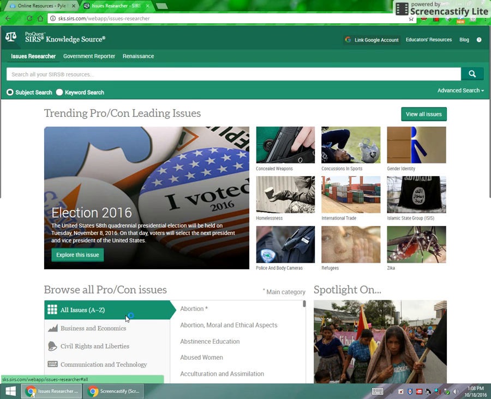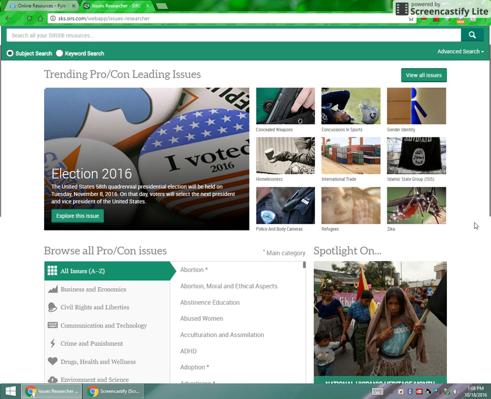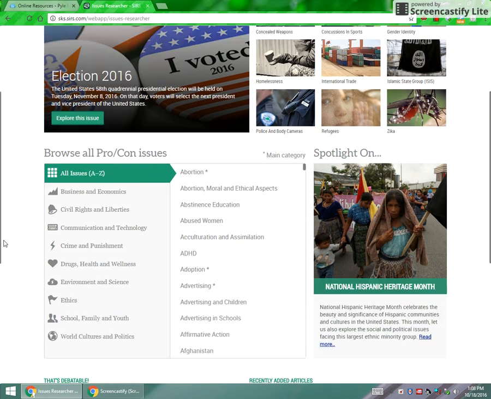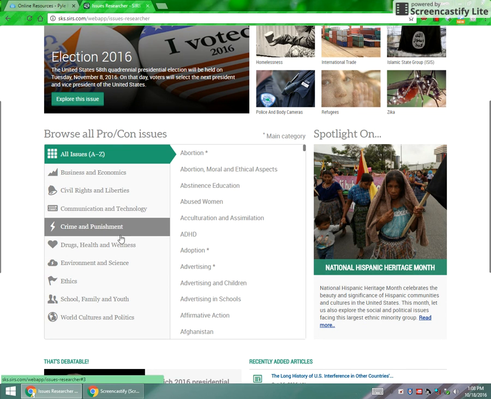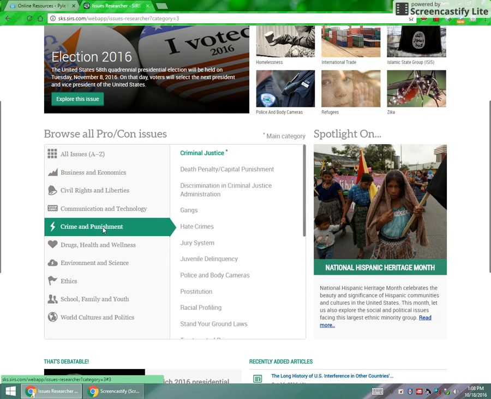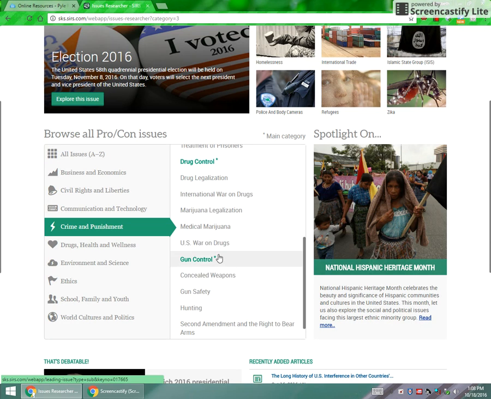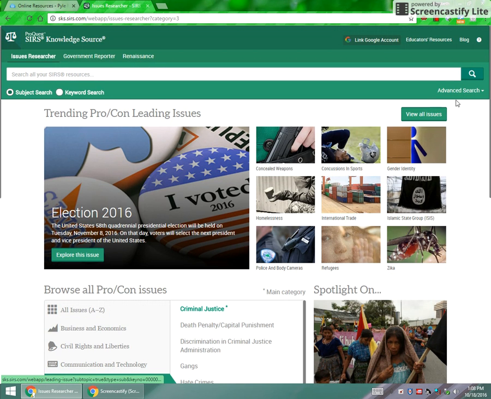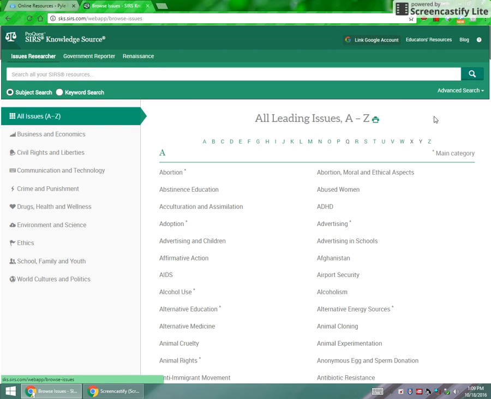When you open it, this is the page you're going to see. You'll see some spotlighted issues here. These have either been more recently updated or they are more topical issues. You can look at all the issues. You can look by category. So if you're interested in crime and punishment, you can look through what they have about crime and punishment. Some of these you'll see that are starred. That means they do have subcategories within them. Or you can simply browse all of the issues up here.